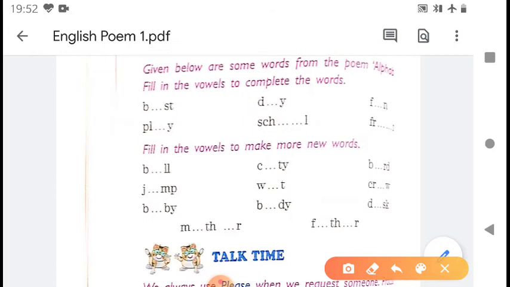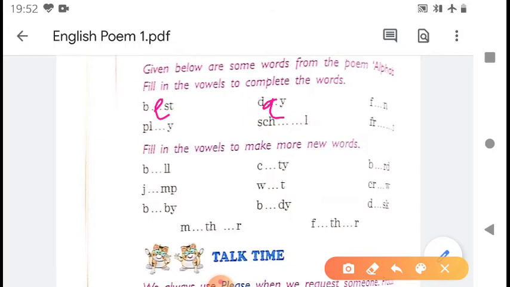First word could be B E S T. A B C D E. The school is the best place for me. That is E. E is a vowel. Second word is A. F G H I J. We will learn and play all day.